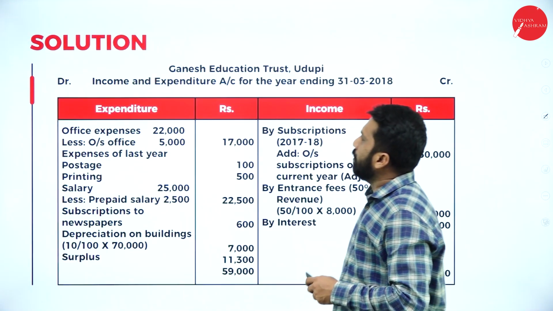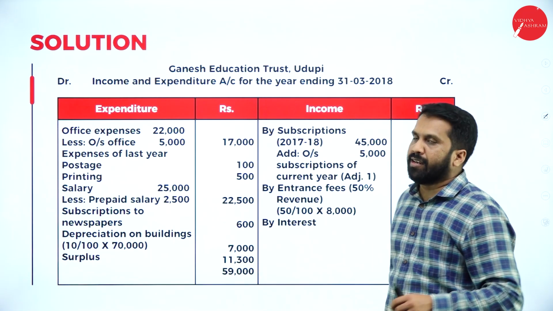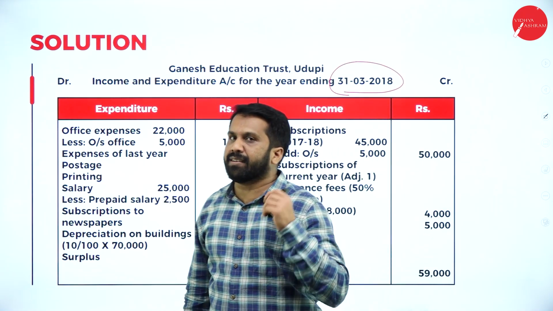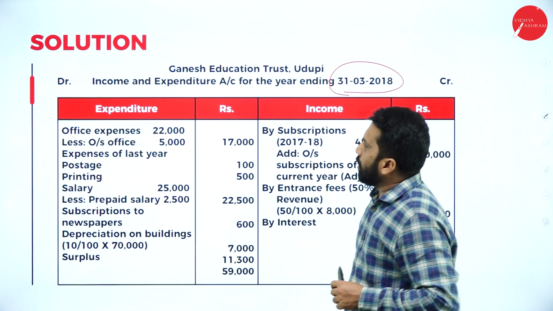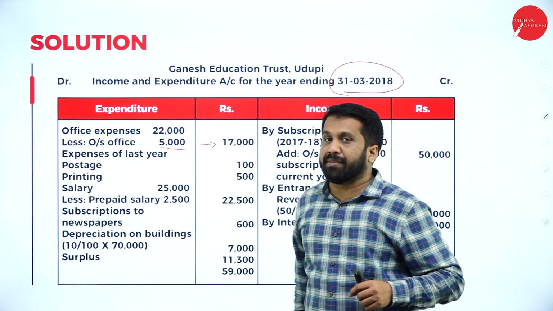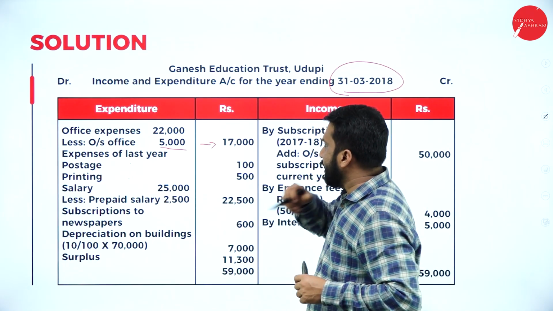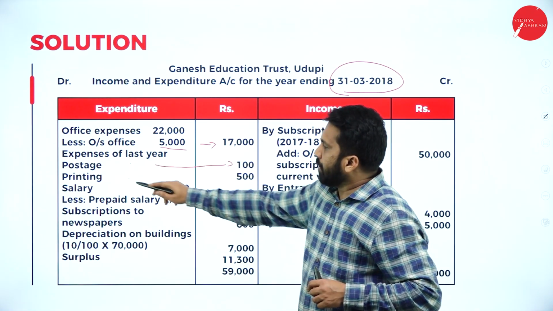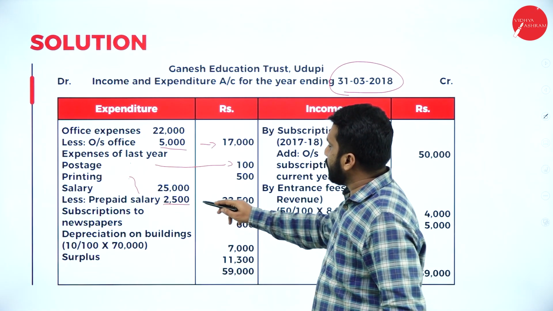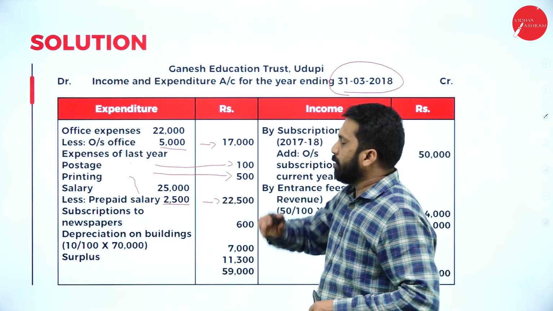Now, Educational Trust Udupi income and expenditure account for the year ended 31st March 2018. It is given. Now, in this, the office expense less outstanding office, your answer is what? 17,000. Then your postage, printing and salary. Your postage is how much? 100. Printing and salary is how much? 25 and 2,500 prepaid, and it will become 22,500. Your printing also taken, it is 500.